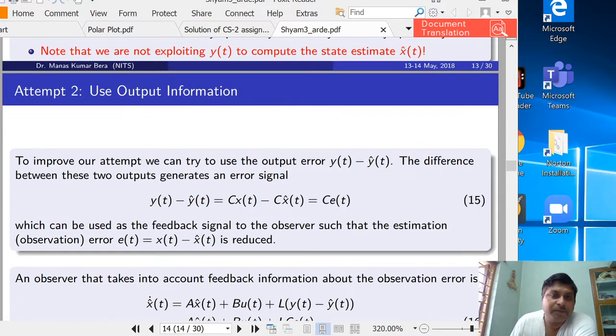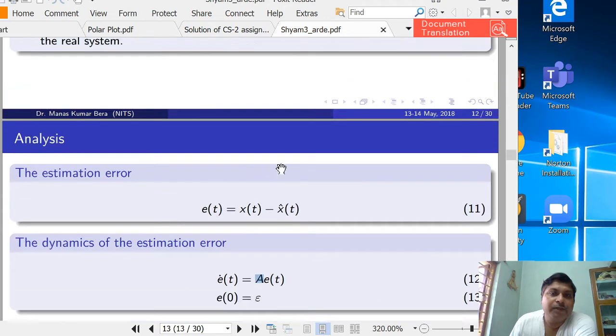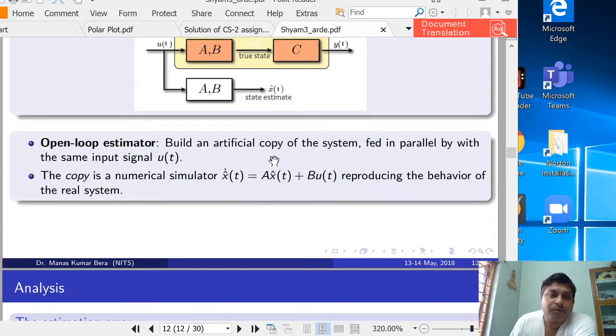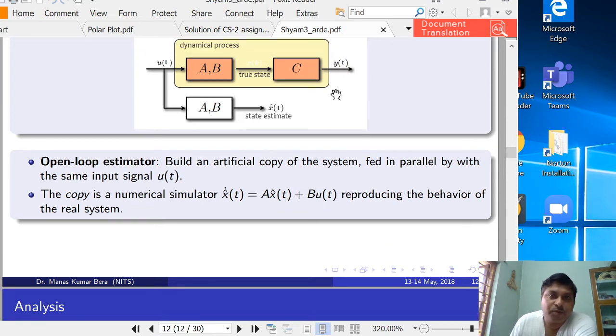So then we added a correction to this open loop estimator. For the open loop estimator, the observer equation is x hat dot equal to A x hat plus B u(t). Here we are not utilizing the difference between the output of the system and the output of the dummy system.